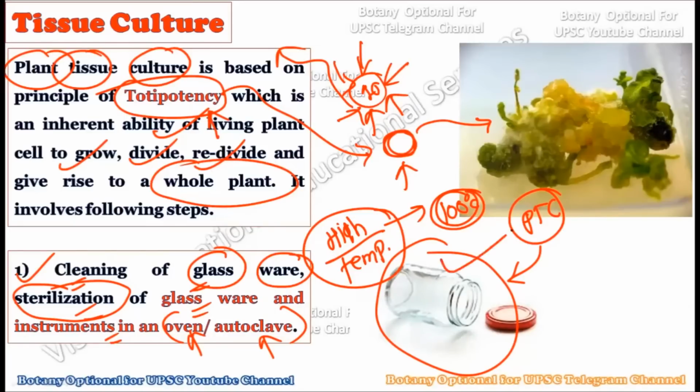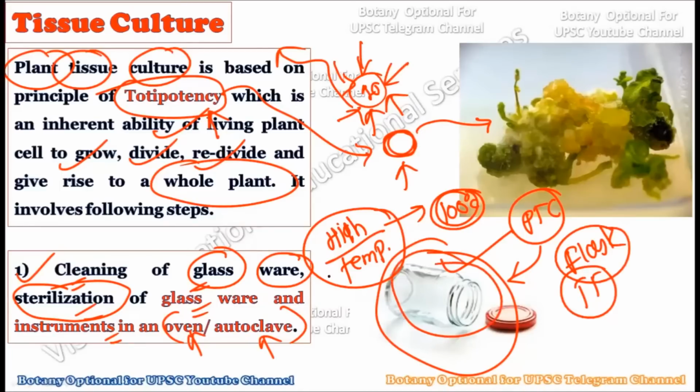As you know, beakers, various types of flasks, and test tubes are all required in plant tissue culture. All of these are collectively cleaned and collectively sterilized by using the oven and autoclave, so that there will not be any chances of fungal or bacterial infections due to these glasswares. So in the very first step we should sterilize the glassware which is going to be used in this plant tissue culture technique.